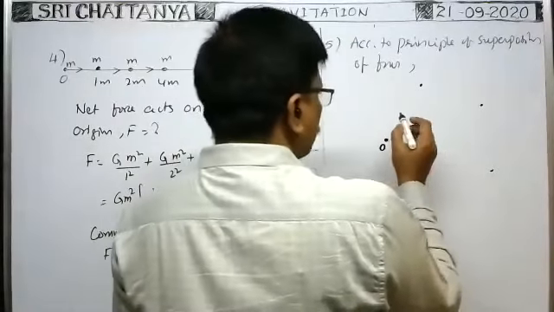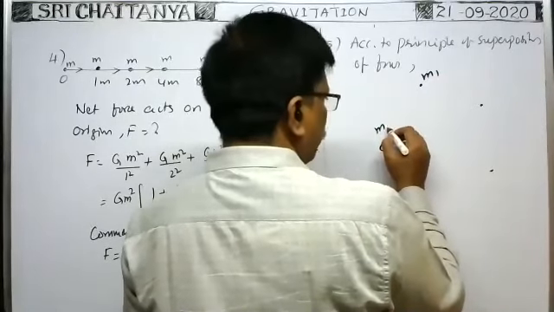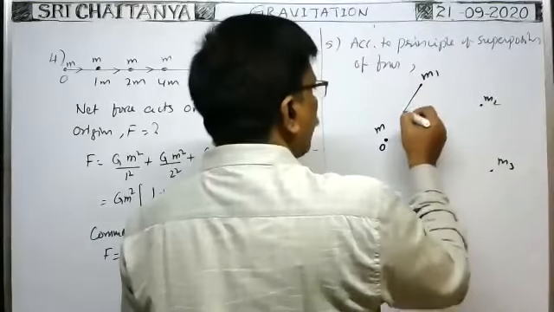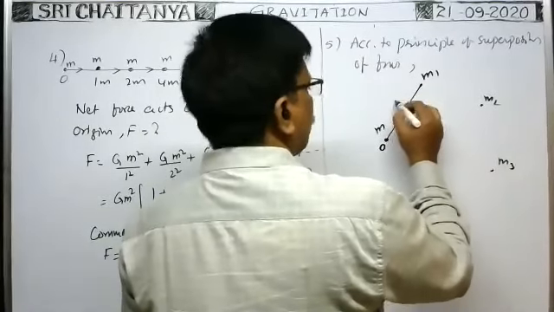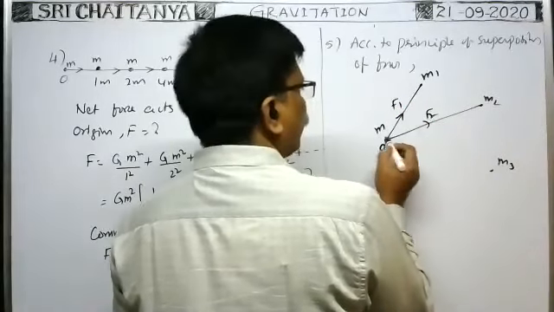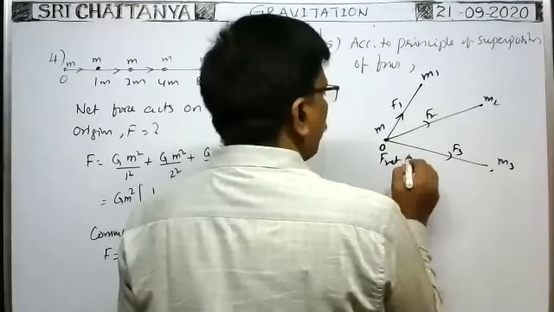Here this particle has mass m1, this is m2, it is m3, like this. This particle attracts this particle in this direction with a force f1. It is in this direction with a force f2. This particle attracts this particle in this direction with f3. Then what is the net force acting on the particle?